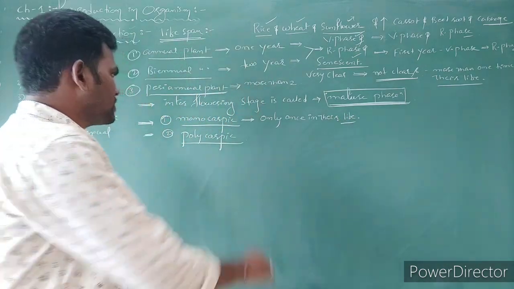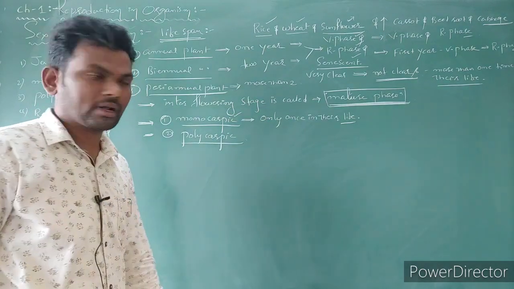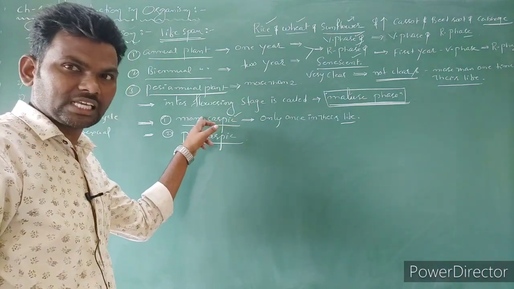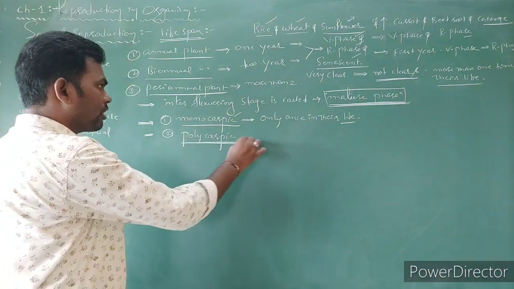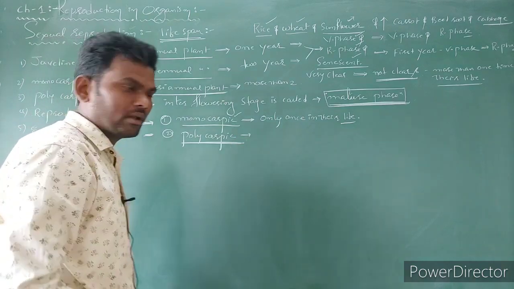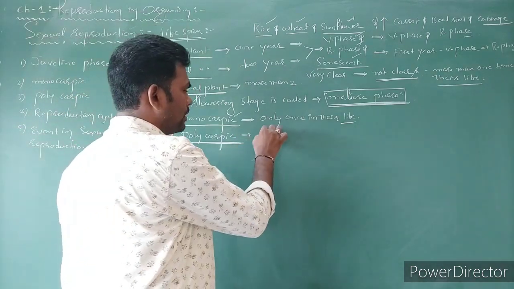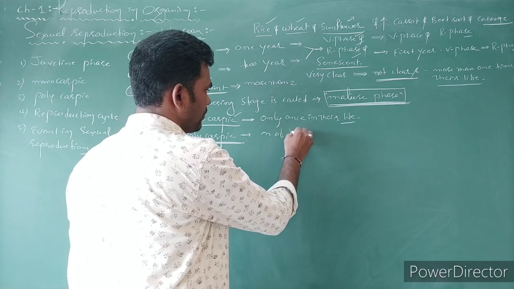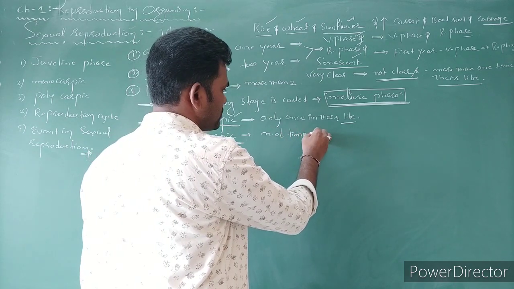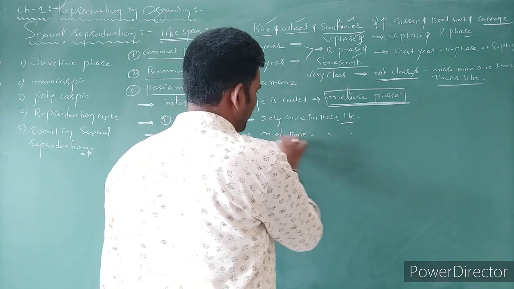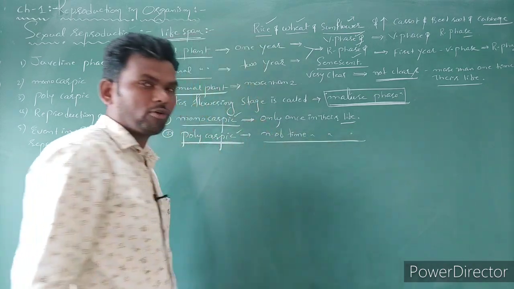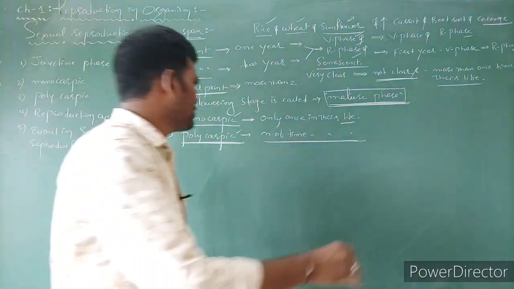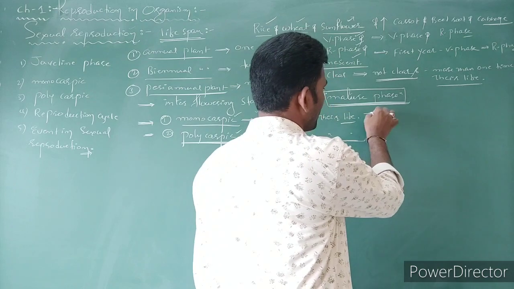So such plants we can call monocarpic. Carpic means fruit, mono means single. Polycarpic: in this case, the flowers form a number of times in their life. Such plants are called polycarpic.